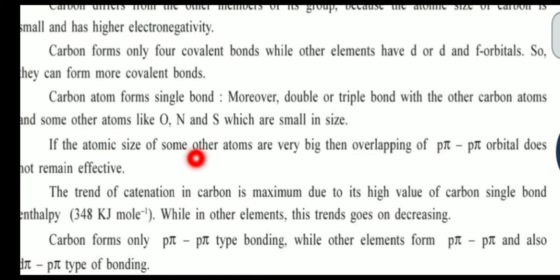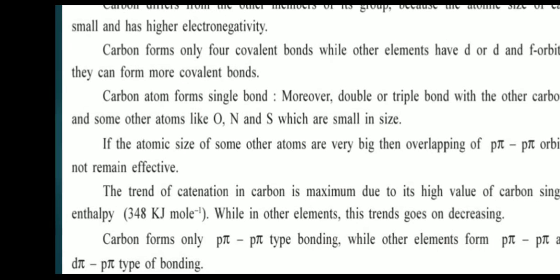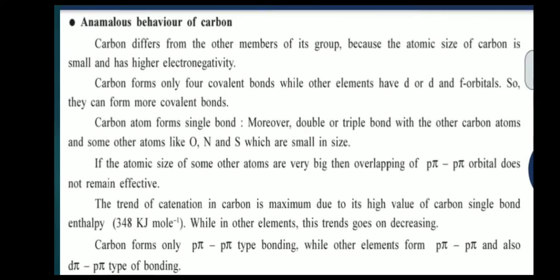If the atomic size of some other atoms is very big, then overlapping of p pi-p pi does not remain effective. The trend of catenation in carbon is maximum due to its high value of carbon single bond enthalpy, while in other elements this trend goes on decreasing. Carbon forms only p pi-p pi type bonding, while other elements form p pi-p pi and also d pi-p pi type of bonding.